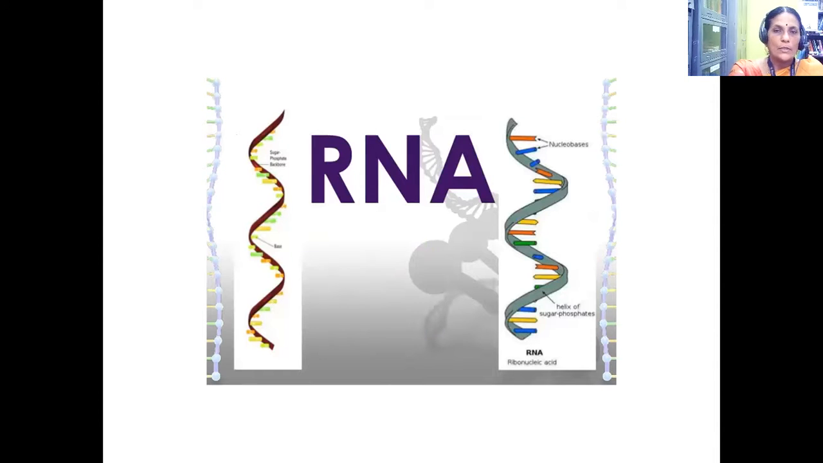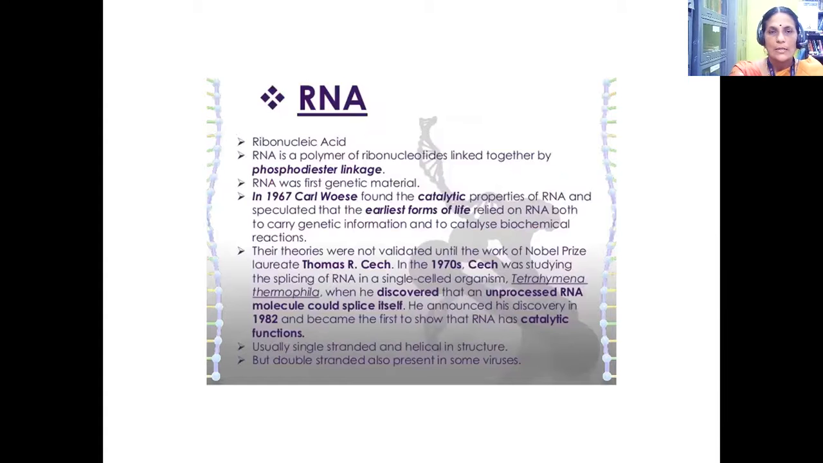Next, we see about the ribonucleic acids. So RNA is nothing but ribonucleic acid. It is a polymer of ribonucleotides linked together by phosphodiester linkage, and it was the first genetic material. In 1967, Carl Woese found catalytic properties of RNA and speculated that the earliest forms of life relied on RNA both to carry genetic information and to catalyze biochemical reactions.